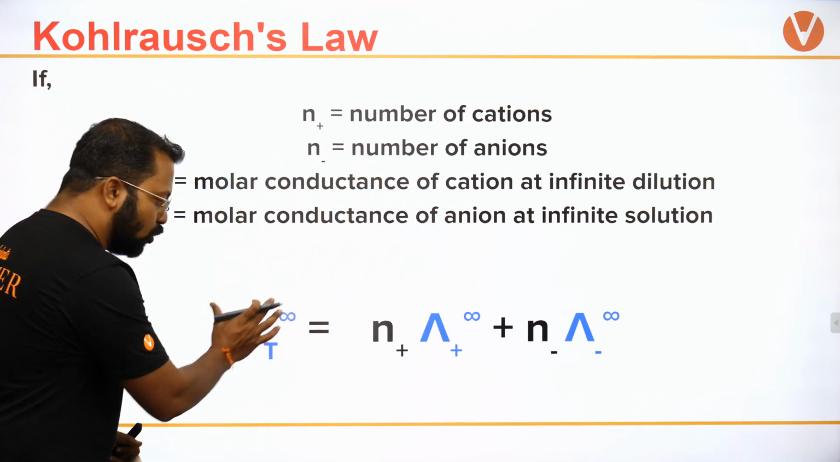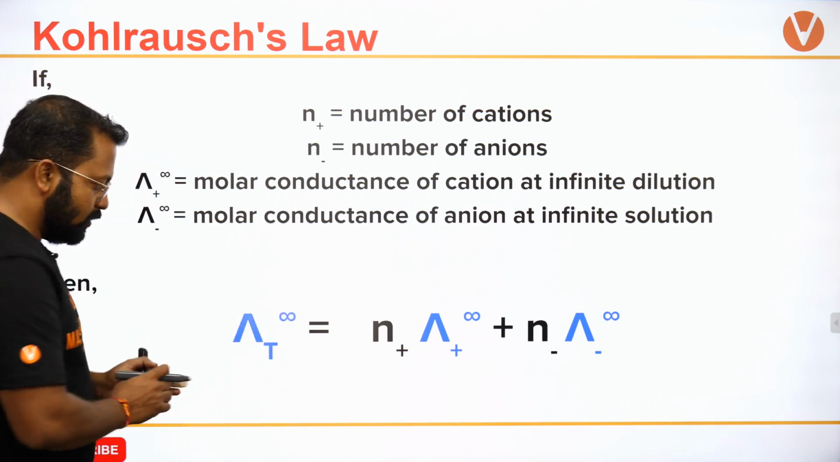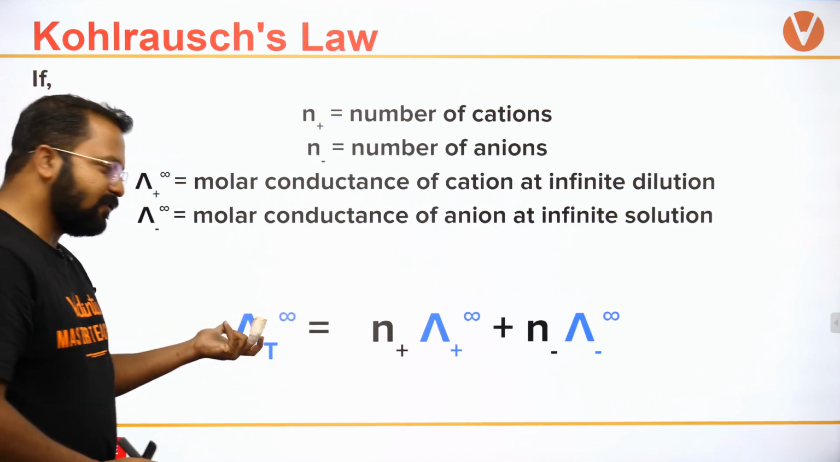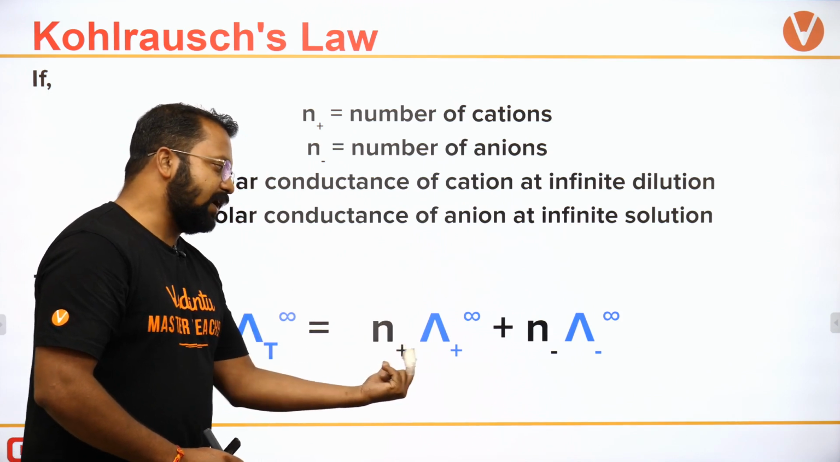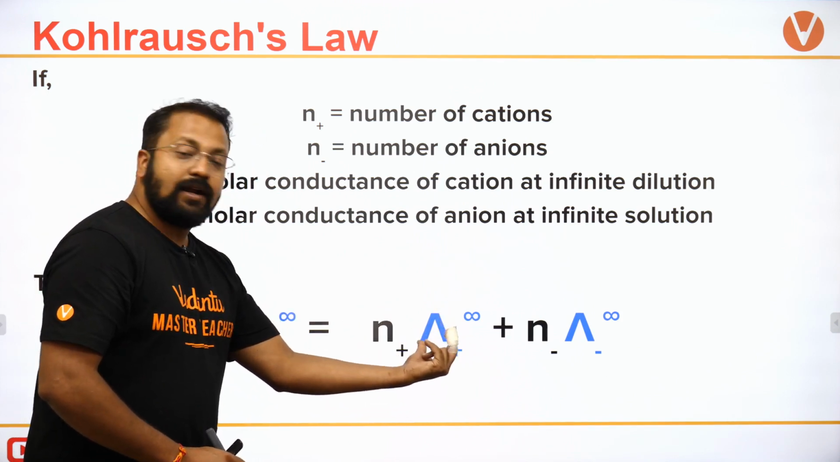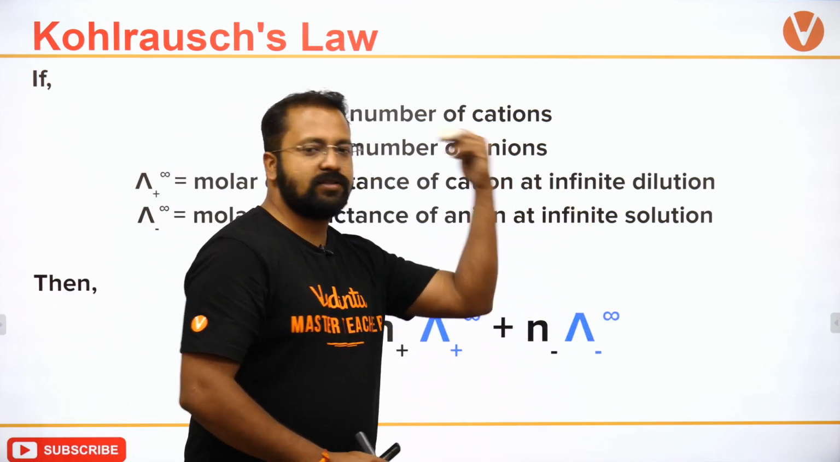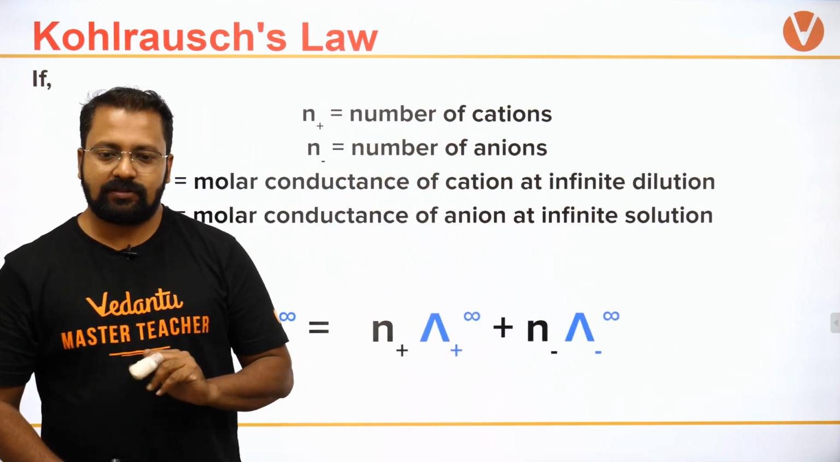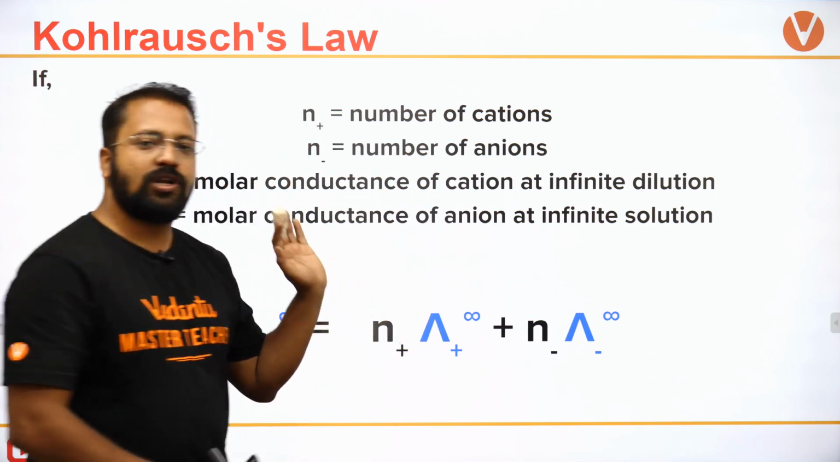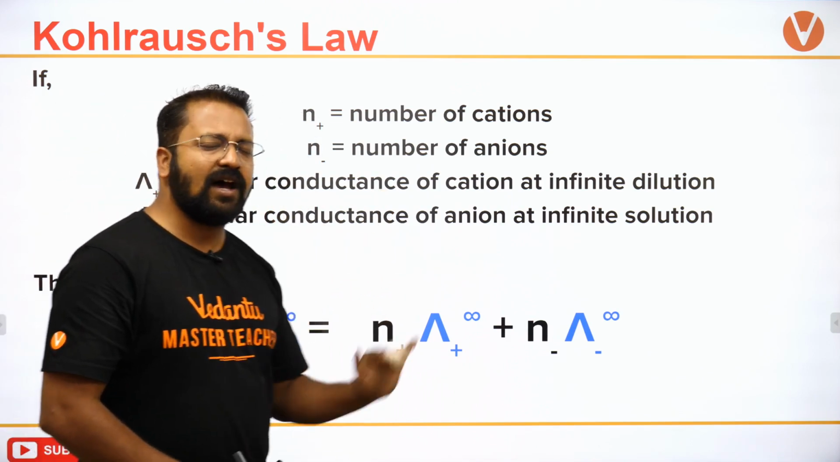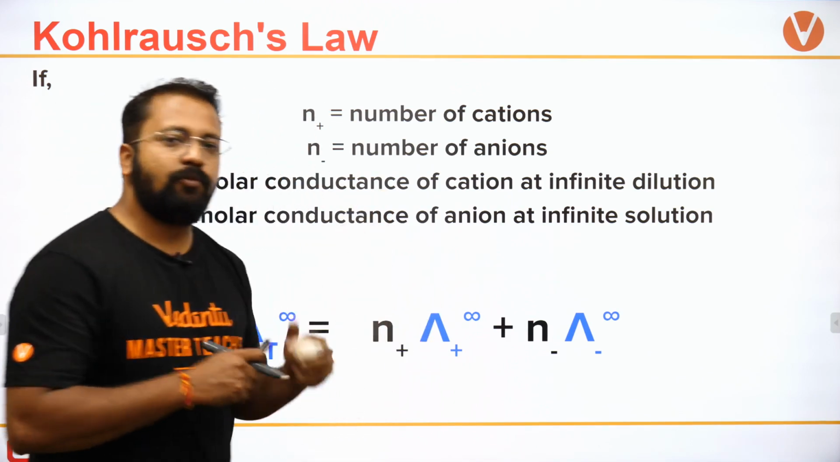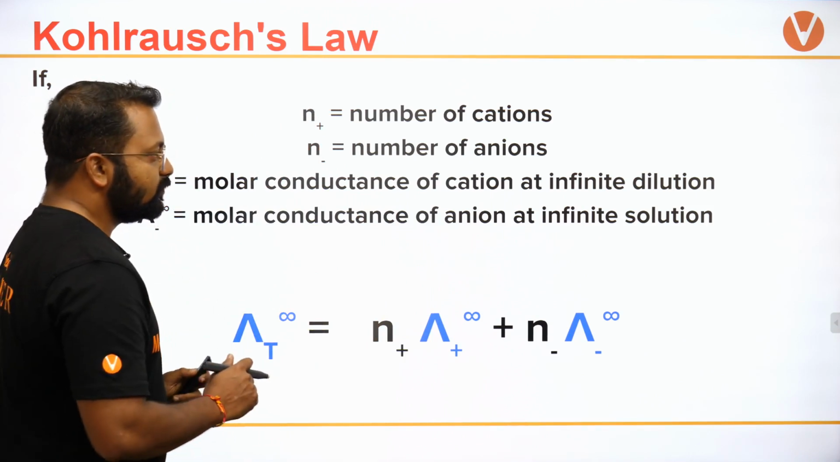So total molar conductance at infinite dilution is the number of cations times molar conductance at infinite dilution for cations, plus number of anions times molar conductance at infinite dilution for anions. Exactly यही equation आपको use करना है. इसके ऊपर हर साल questions आते हैं, and let's see हम लोग equation कैसे form करते हैं.